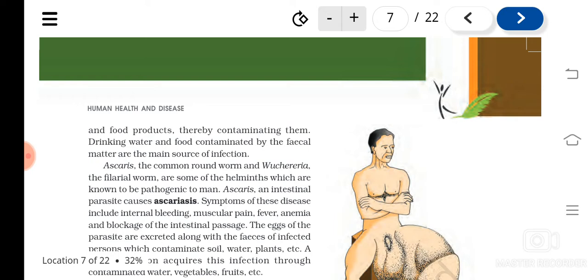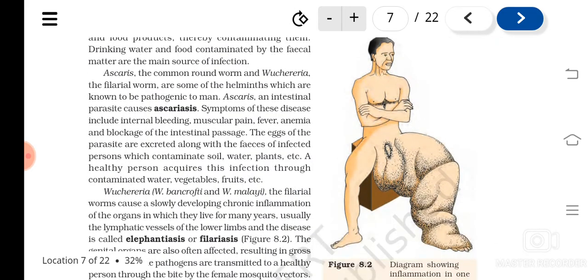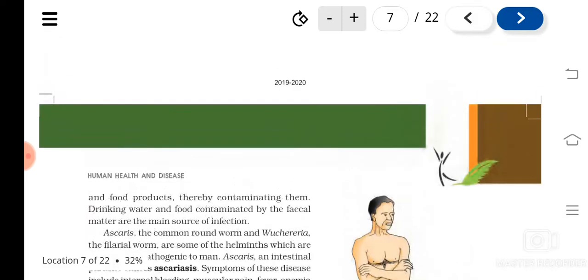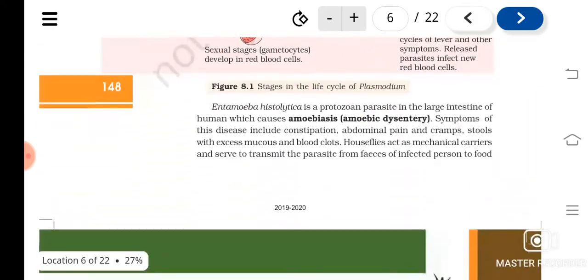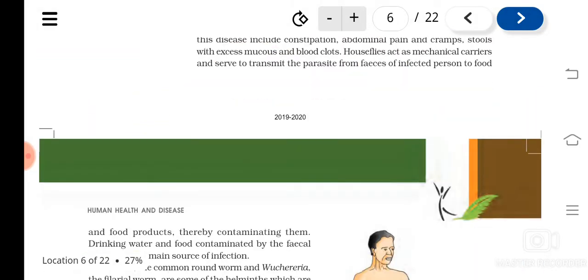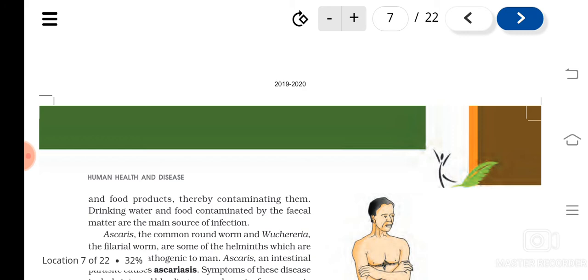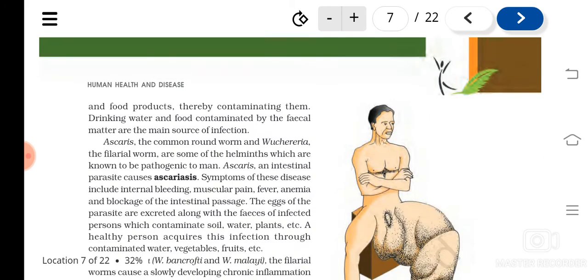That food is getting contaminated by the flies, which are transferring the fecal matter of the patient to the food products of the healthy person. In that way it gets spread. So these two diseases, malaria and amoebiasis, are examples of protozoan diseases, the diseases caused by protozoa.